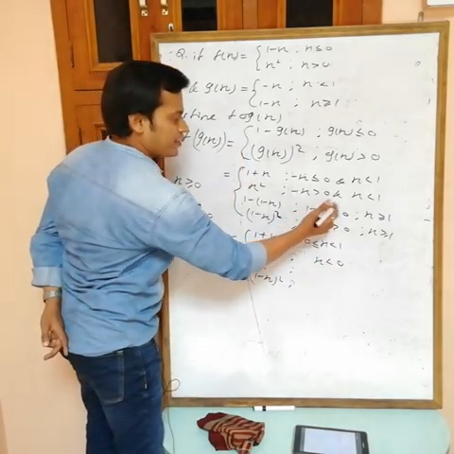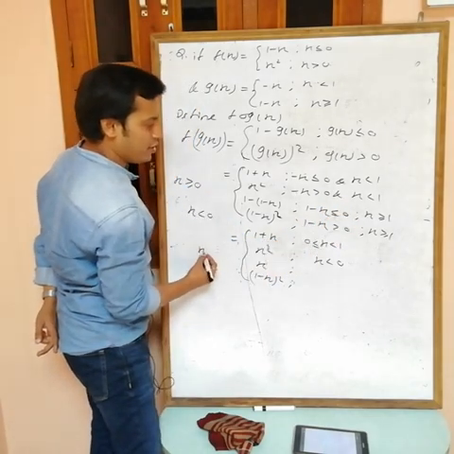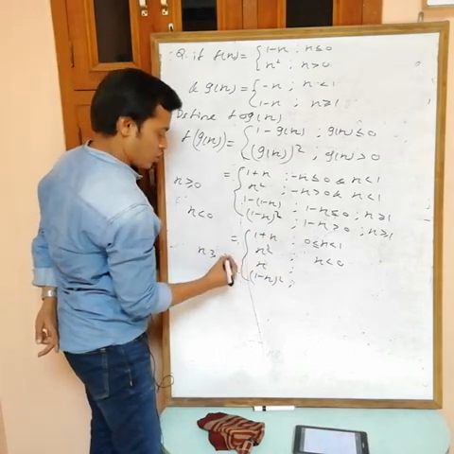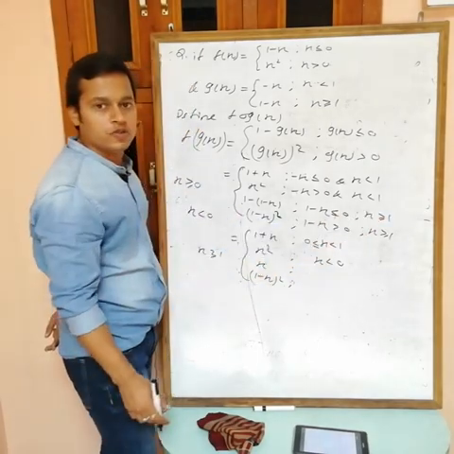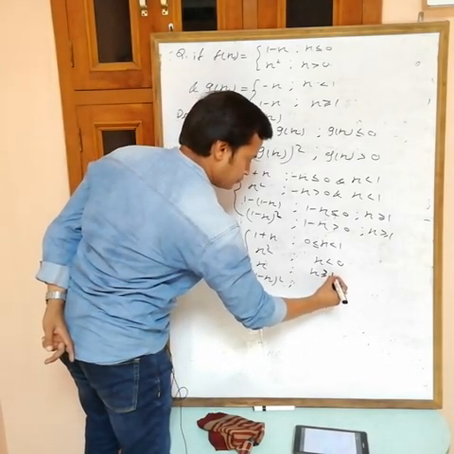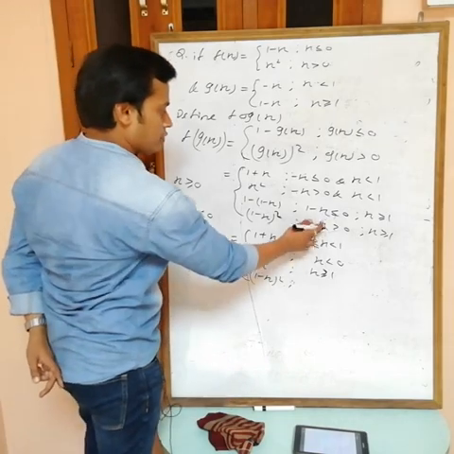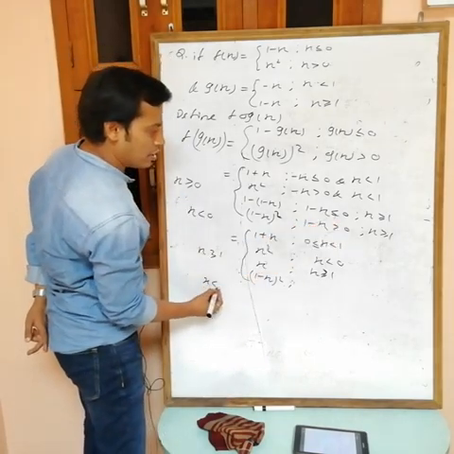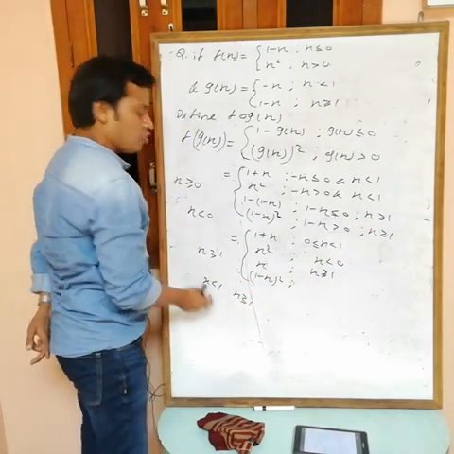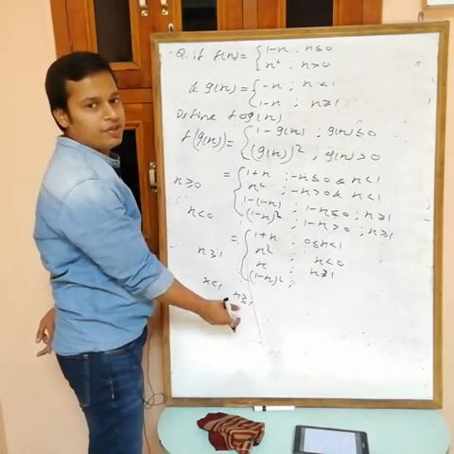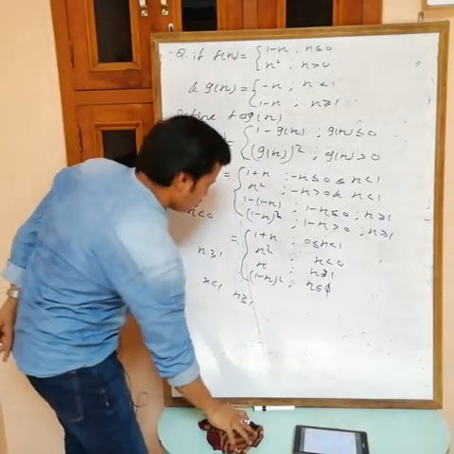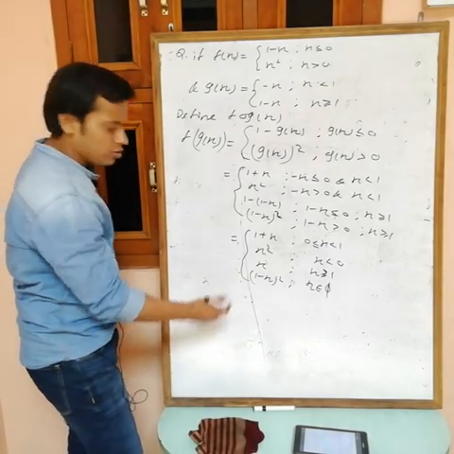In this one, take x on this side, then what are we getting? x greater than or equal to 1, and this one is x greater than or equal to 1. Both are the same thing. So x greater than or equal to 1. Now further, take x on this side, then x less than 1, and here x greater than or equal to 1. Nothing is common. This is less than 1, this one is greater than or equal to 1. So simple. That is all.